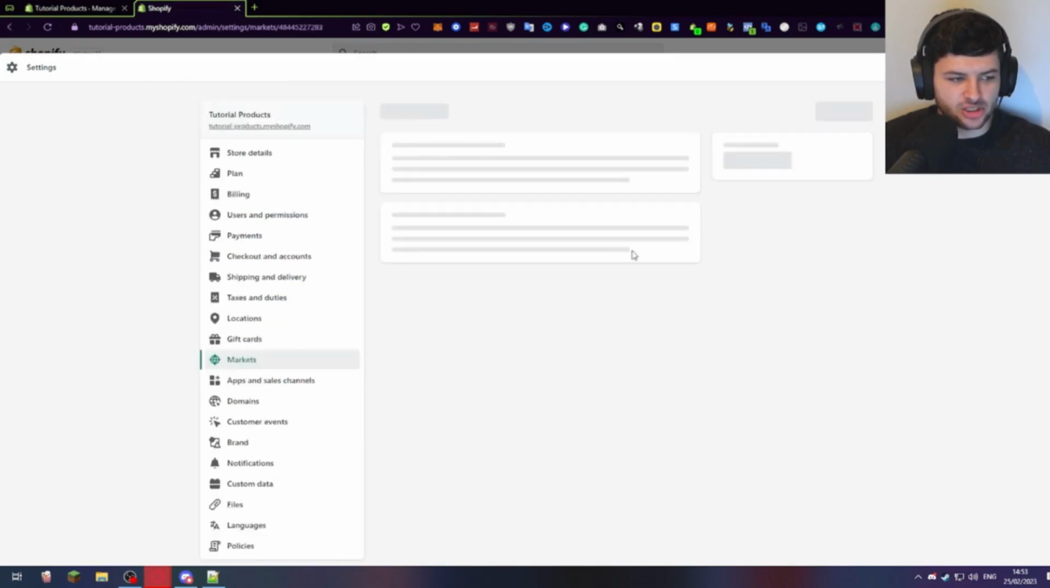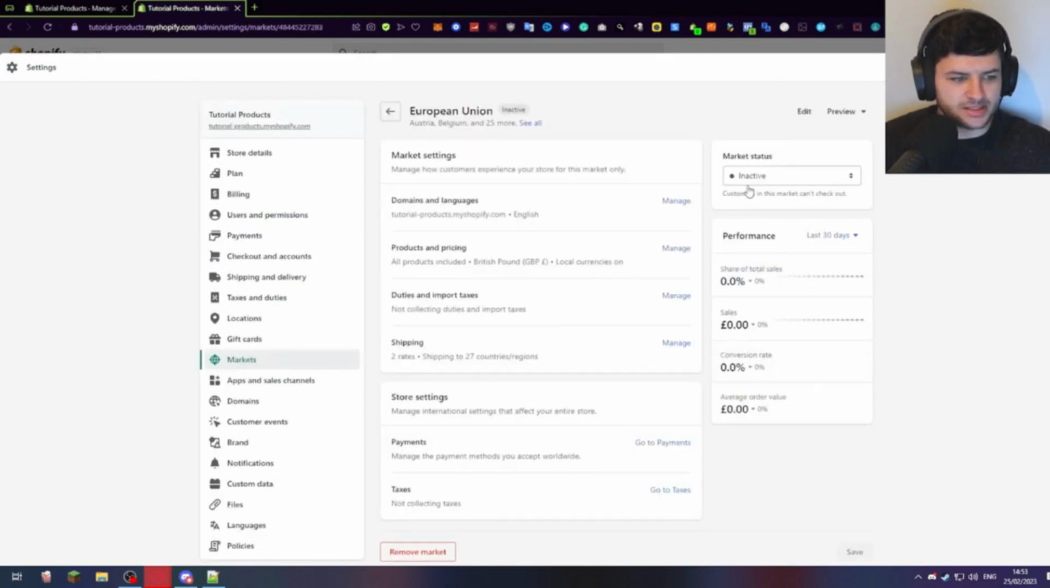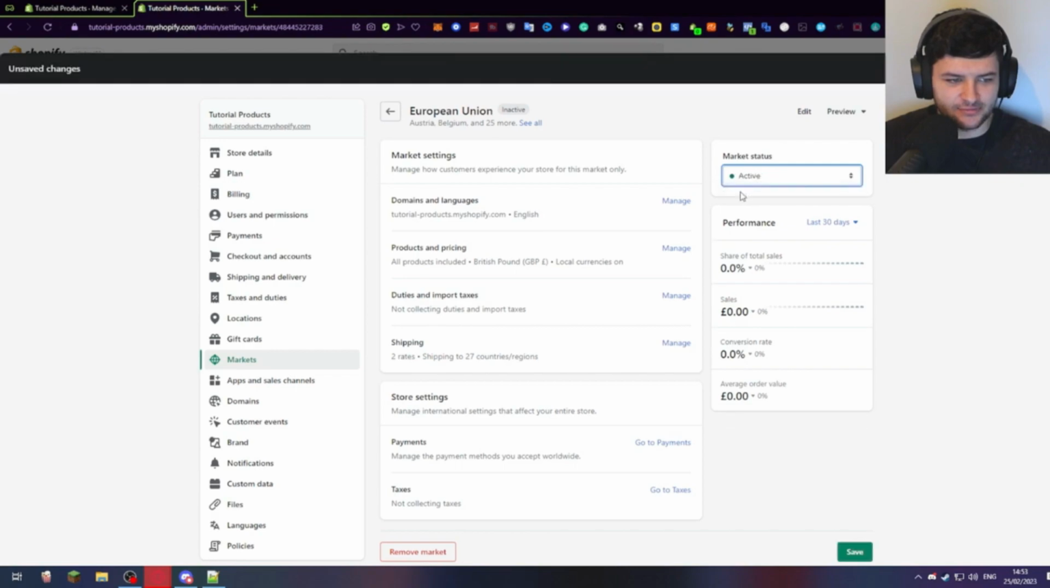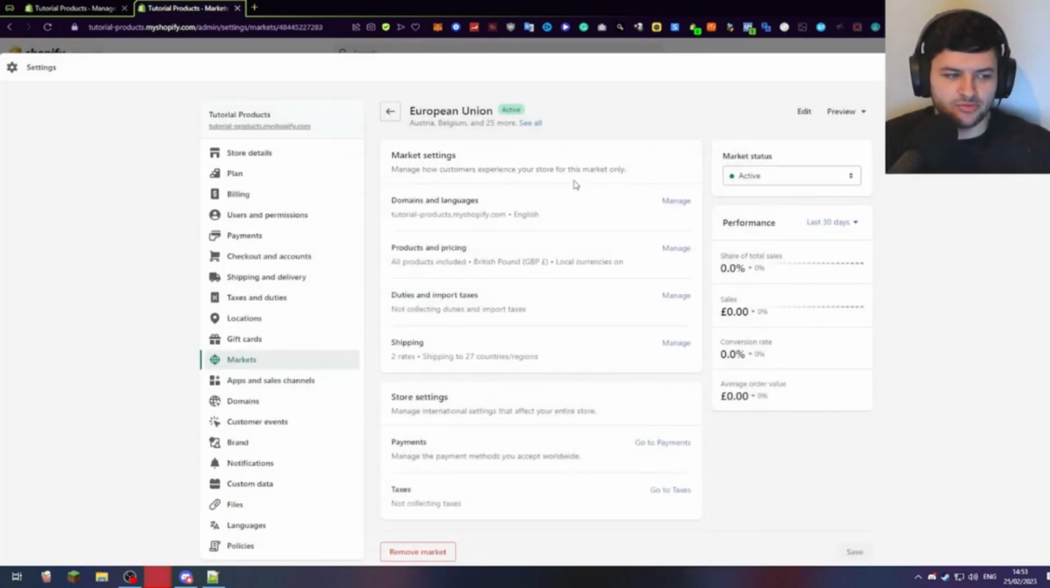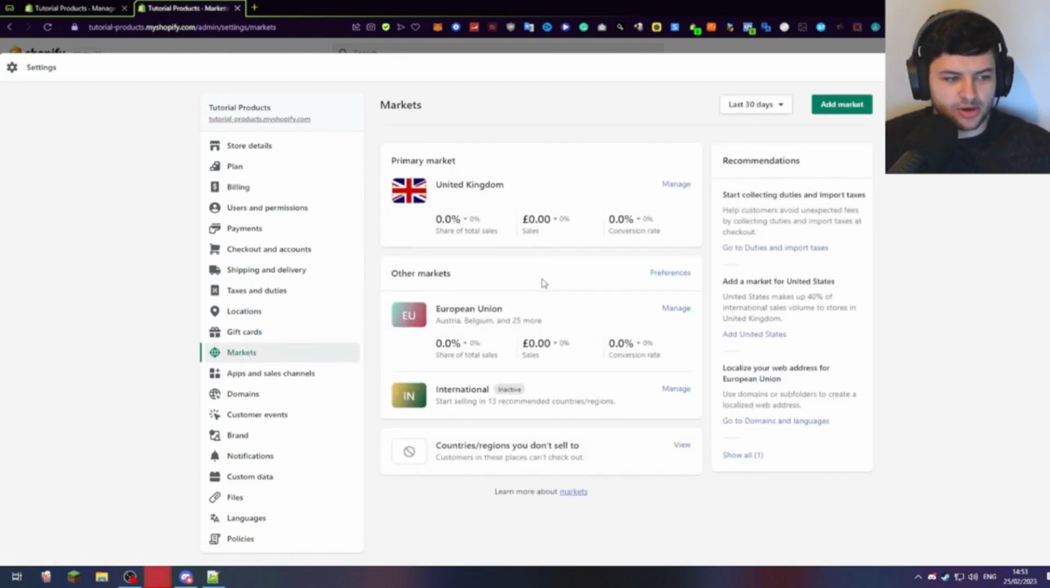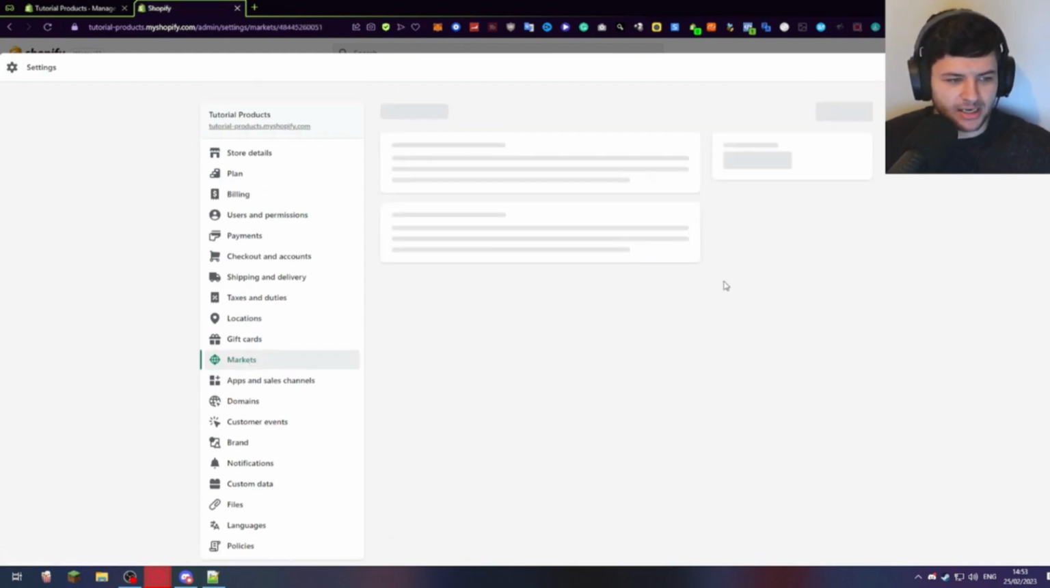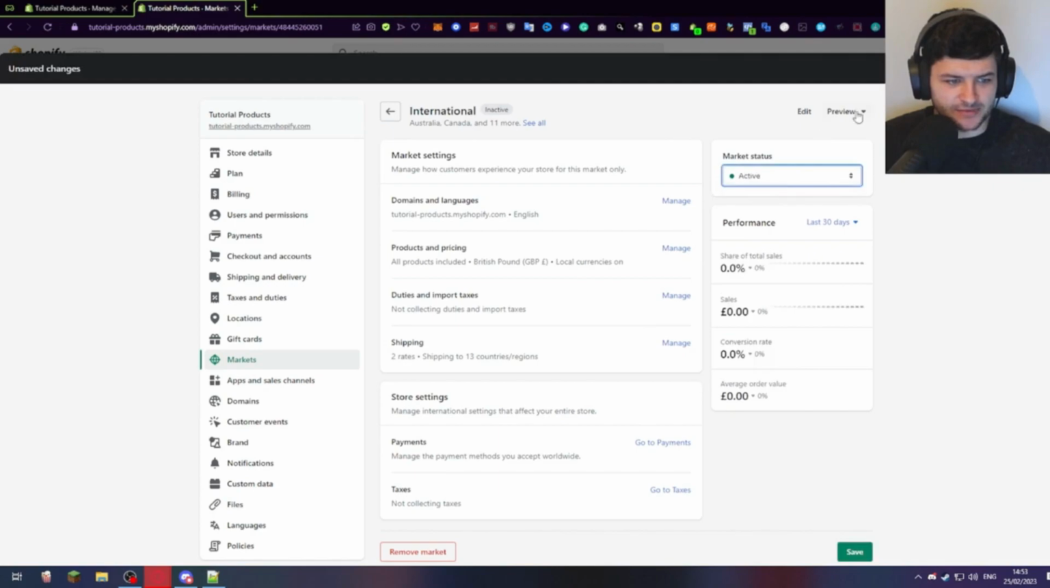So if we press manage, like the European Union, you can see we have market settings. Press inactive, change it to active, and press save, and it will recommend localized experiences. So when they go to your site, it pops up with a default country. So if I go to .com on a different website, it'll say I'm on the American version. If they go on this, they can press shop now in their own locale. Okay, so you can go to markets too. This is another thing you can do. Manage international, change inactive to active.